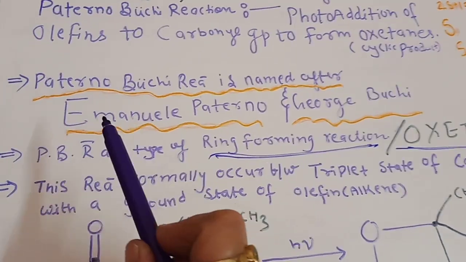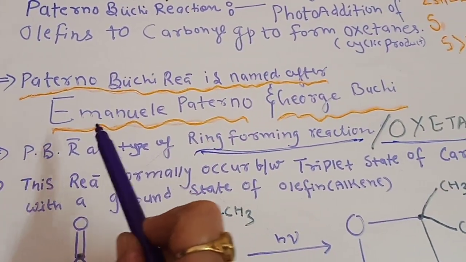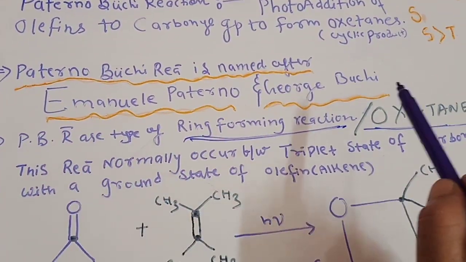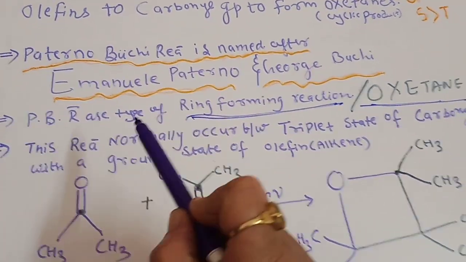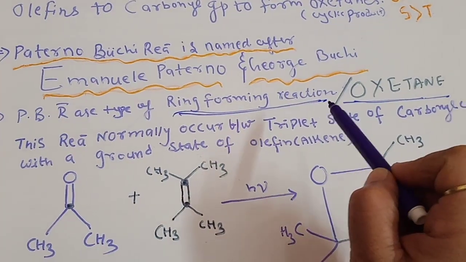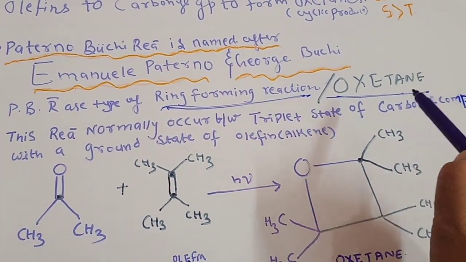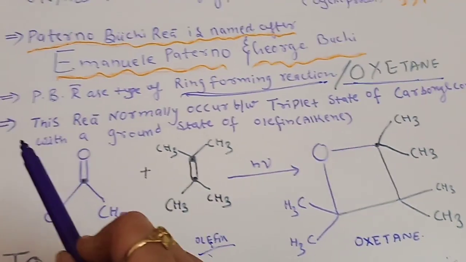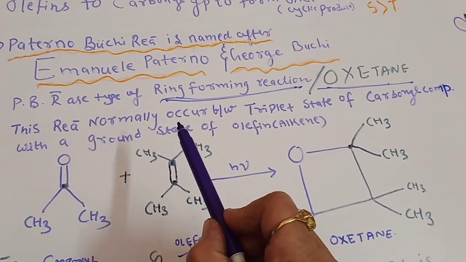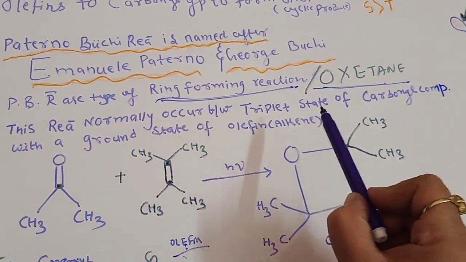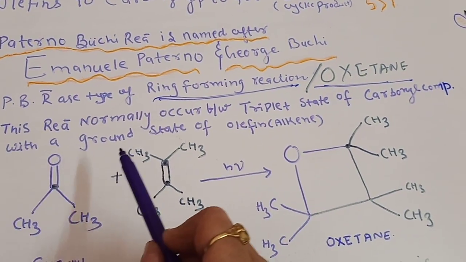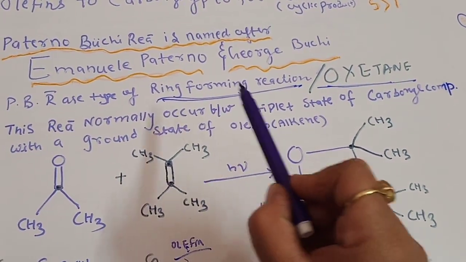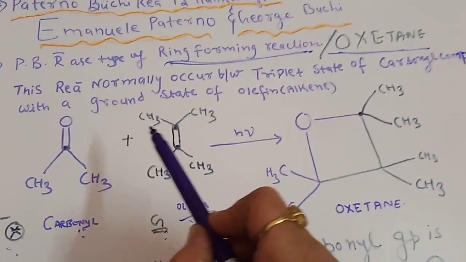As we already discussed, these reactions were given by Emmanuel Paterno and George Buchi, so the name is the Paterno-Buchi reaction. It is a type of ring formation reaction, or we can say that an oxetane ring is formed here. This reaction normally occurs between the triplet state of a carbonyl compound and the ground state of an alkene. This is the most important point we have to remember here.